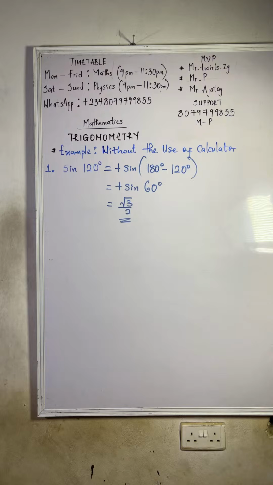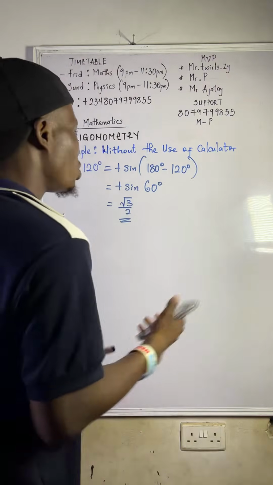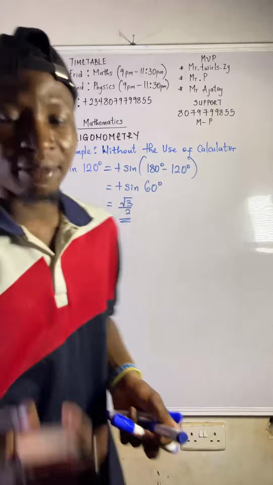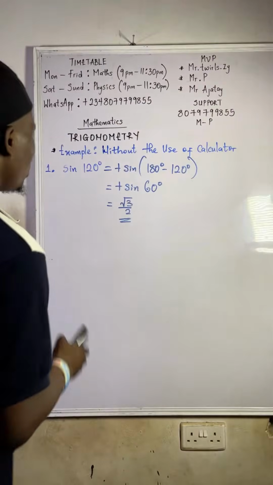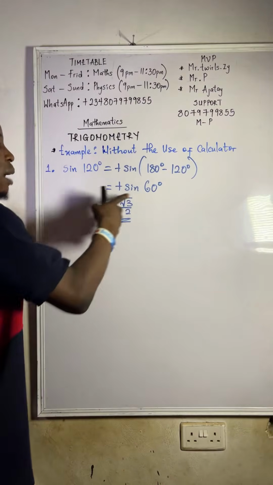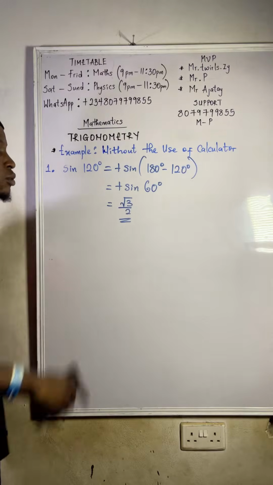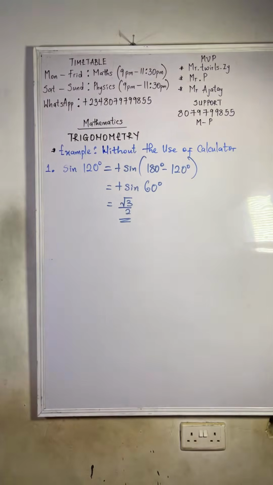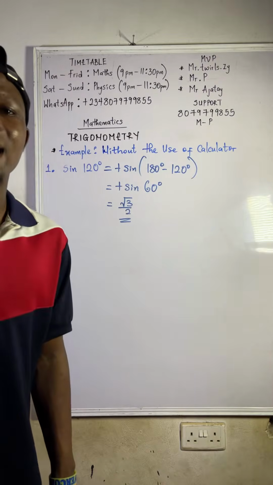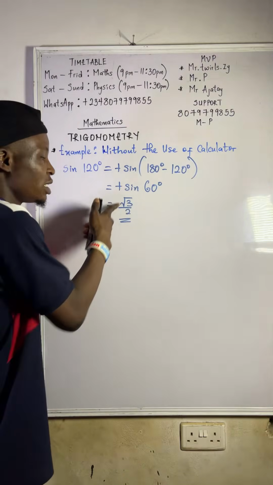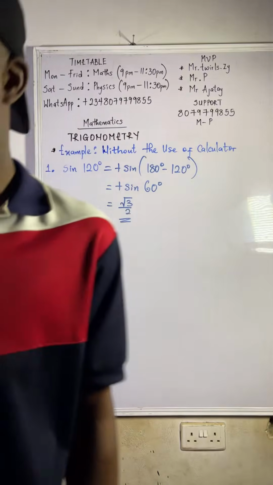When you are given sine 120, you don't know sine 120. The ones we know are 60, 30, 45, 90. If you have a calculator with you, press sine 120 and press sine 60, and let's see if both answers will give you root 3 over 2. Let's check. It's in decimal, that's 0.86. Press root 3 over 2. Is it 0.866?